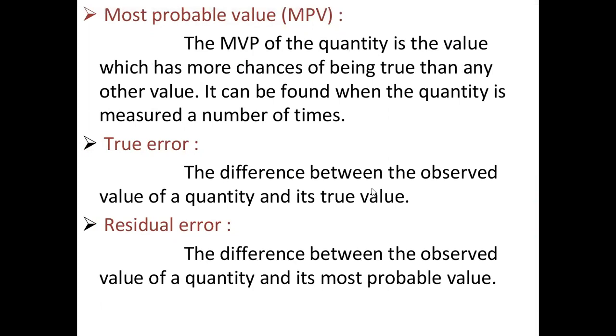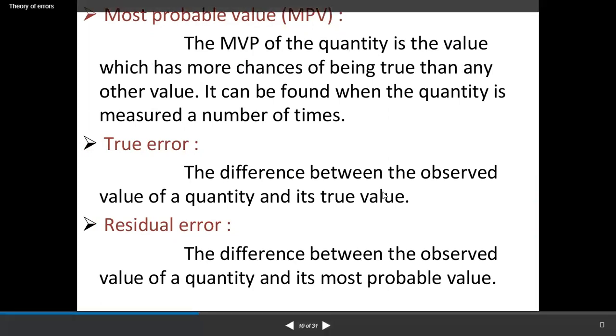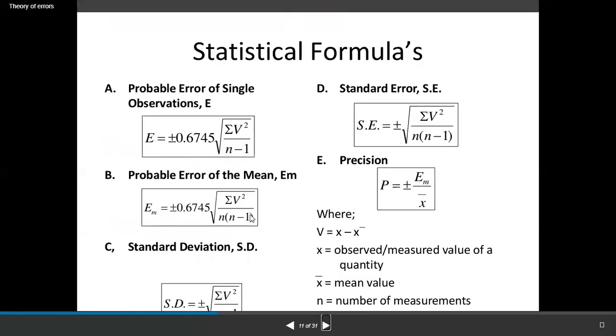Residual error is the difference between the observed value of a quantity and its most probable value.